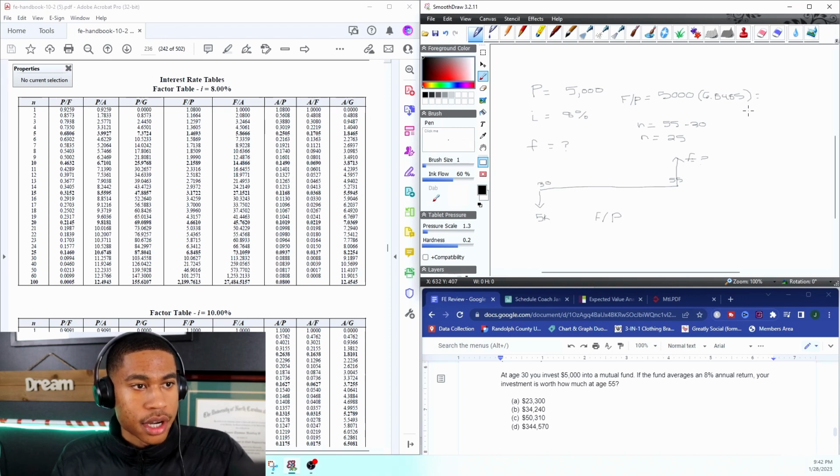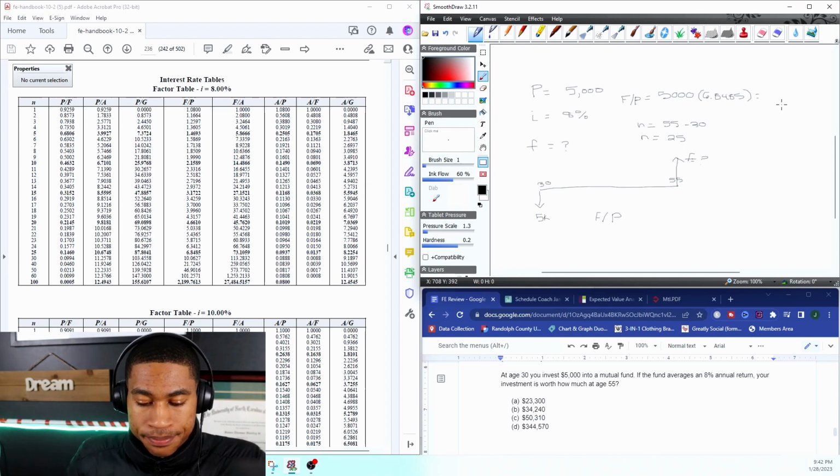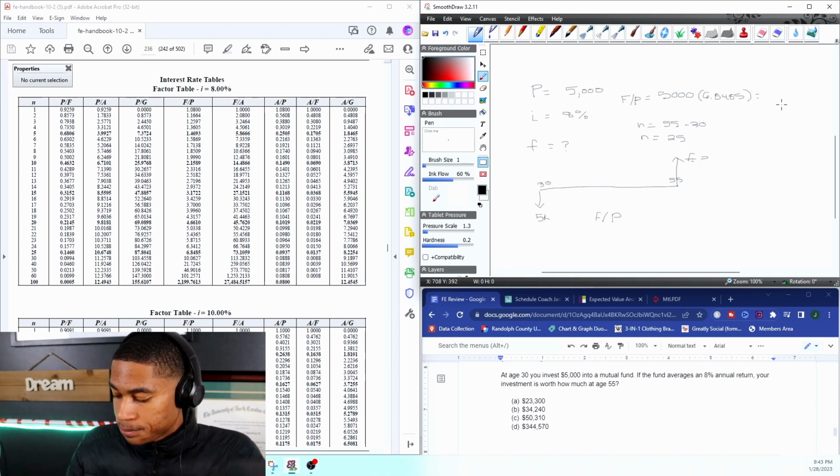So let's find out how much our money is going to be worth over 25 years. And this is really good stuff because if we're investing our money, we want it to grow. So we can really see the benefit of having our money growing at 8% after we've invested. Okay, so 5,000 times 6.8485. And I get 34,242.